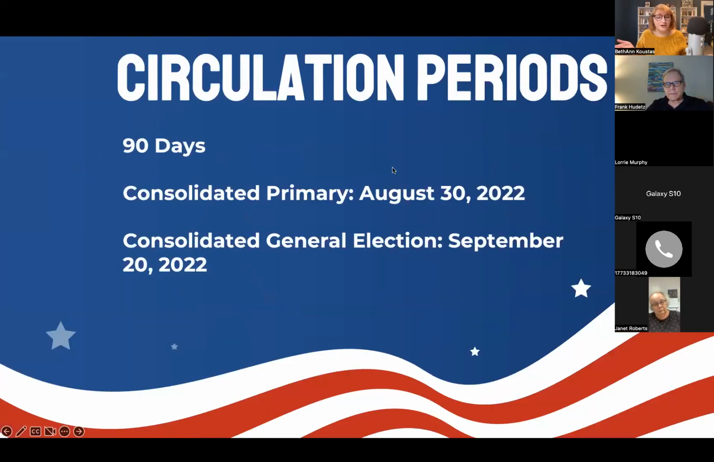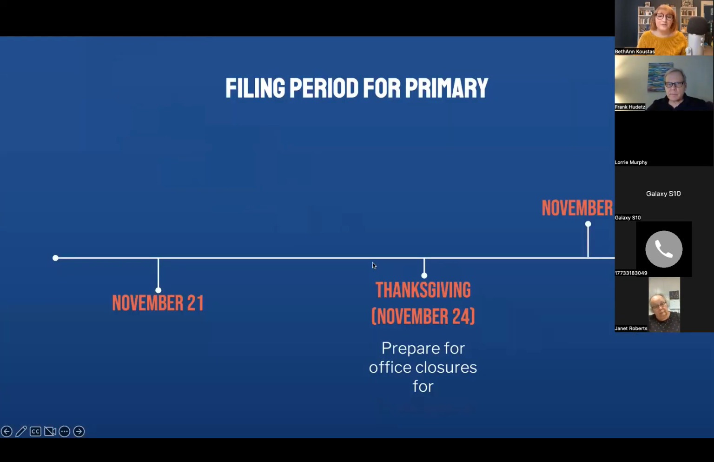The circulation period is 90 days before the last day for filing. So we are well into the circulation period at this point. For the consolidated primary, it started August 30th. And for the consolidated election, it started September 20th. So those are being circulated at this point. The filing period for the primary is November 21st through November 28th.